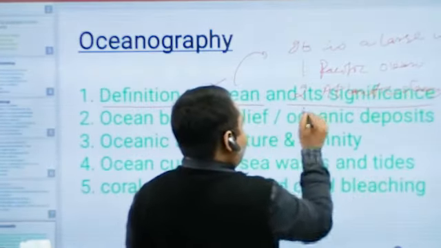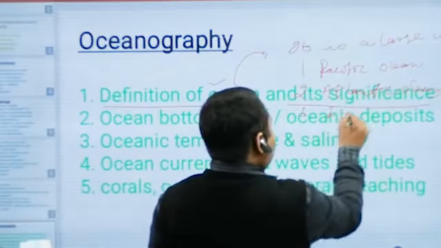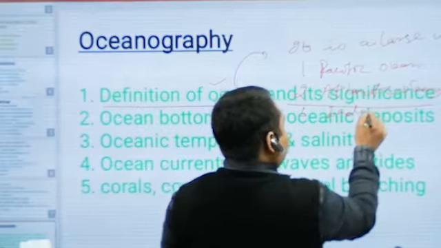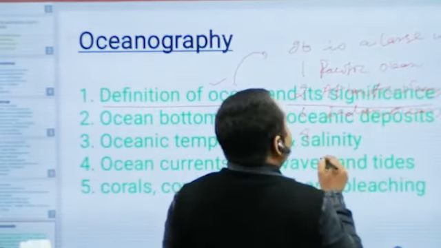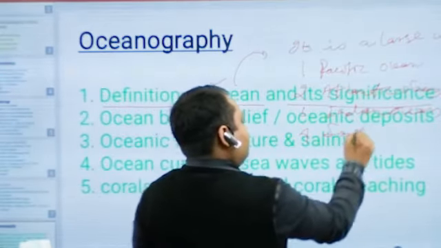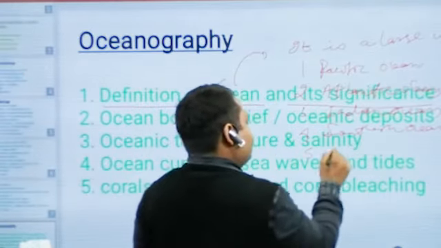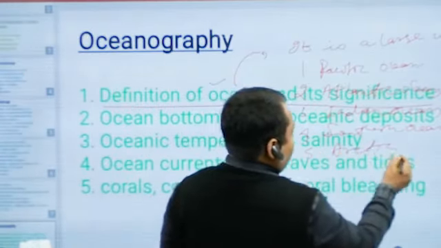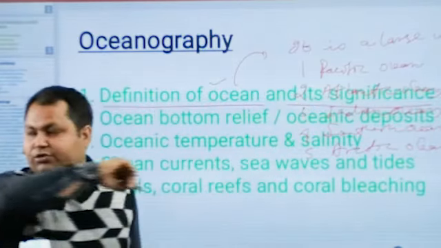Third is the Indian Ocean. Fourth, the Southern Ocean. And fifth is the Arctic Ocean.